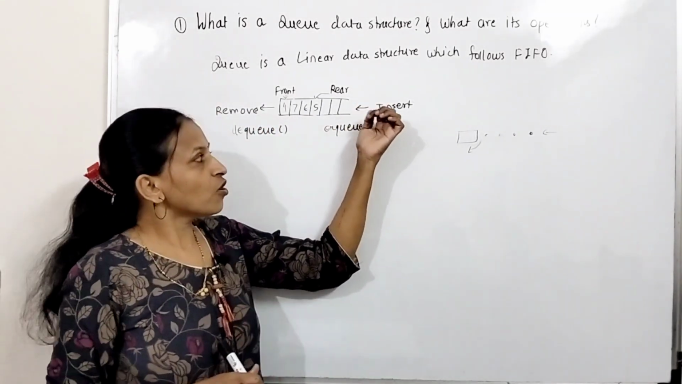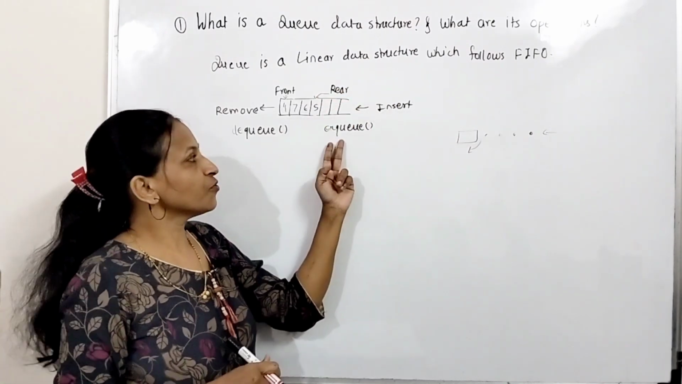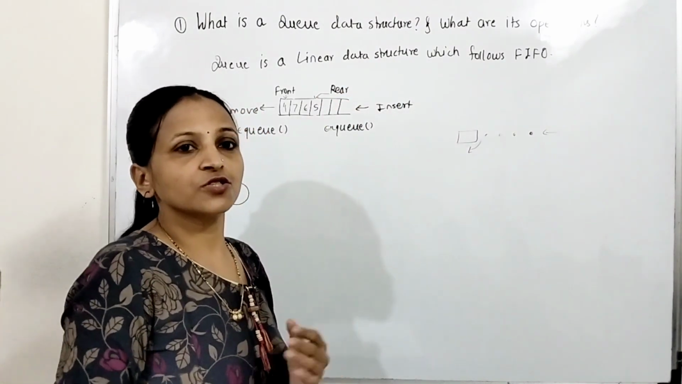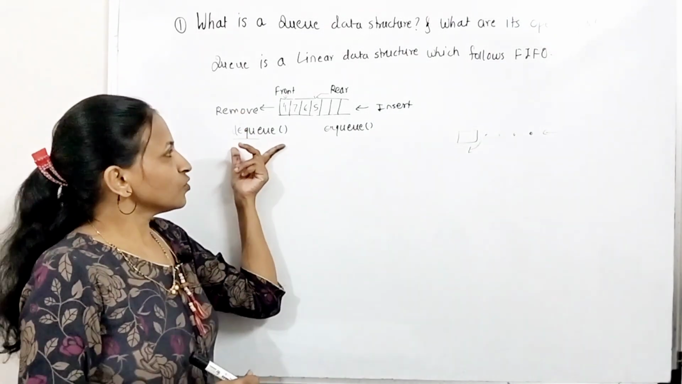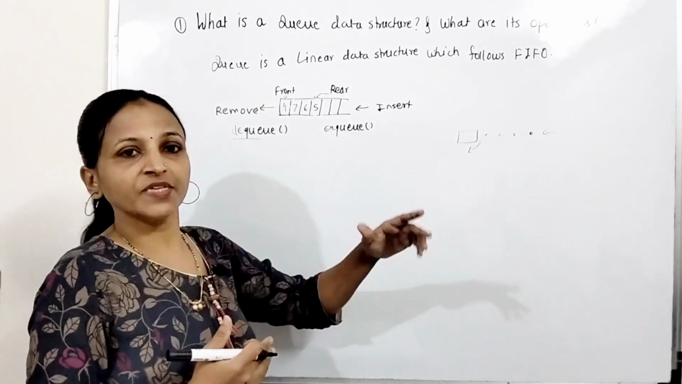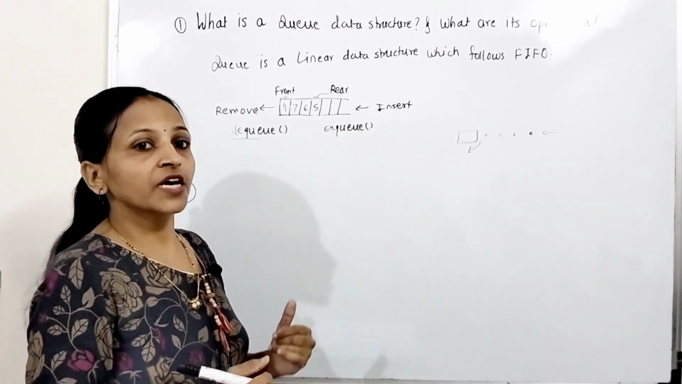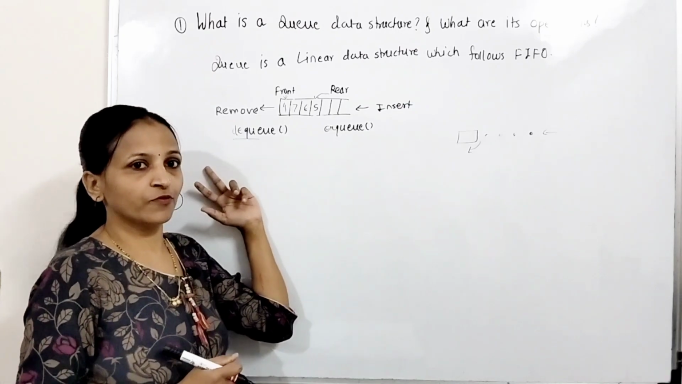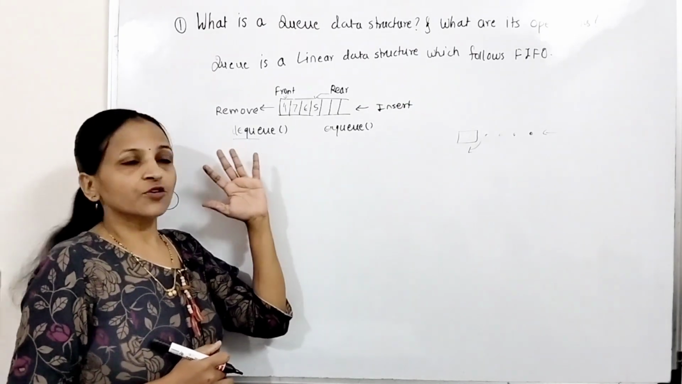The operation or process of inserting an element into the queue is called an enqueue operation. Getting? These are the main two operations of the queue data structure. Dequeue means removal or deleting of an element from the queue, and enqueue means inserting an element in the queue. In case of stack, we have seen push for insertion and pop for removal. Getting? Here it is enqueue and dequeue.